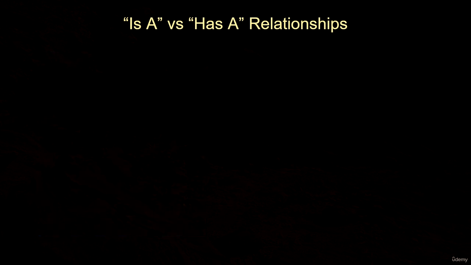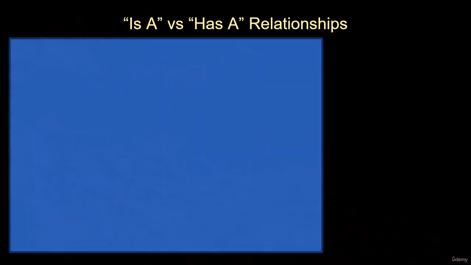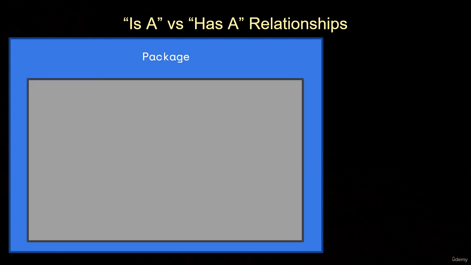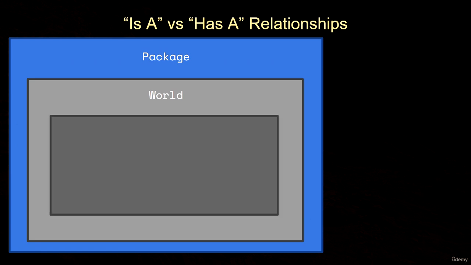In Unreal Engine, classes are nested within one another quite frequently. At the outer level of a game project, you have a class called Package. Inside of the Package class is nested another class, and this class is called the World. Inside of the World class is nested yet another class, and this is known as the Level.